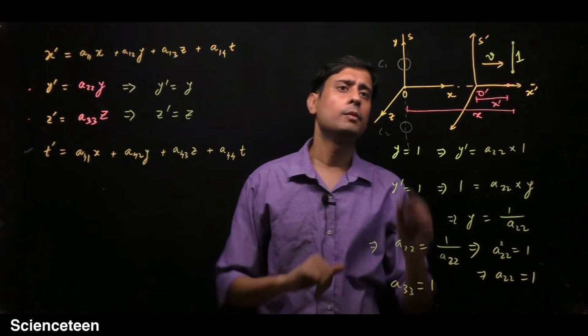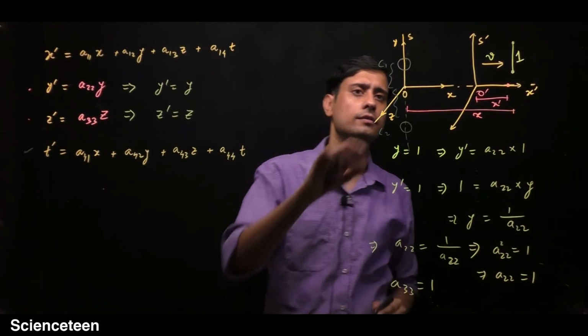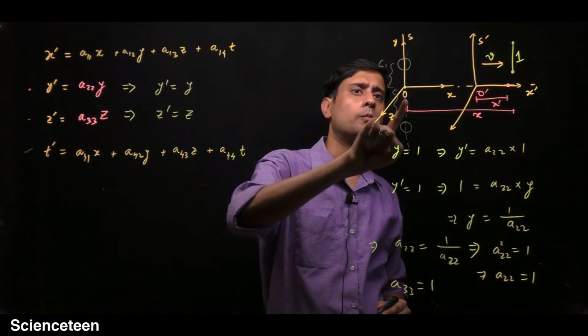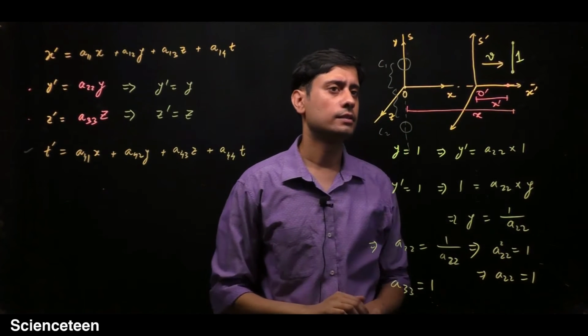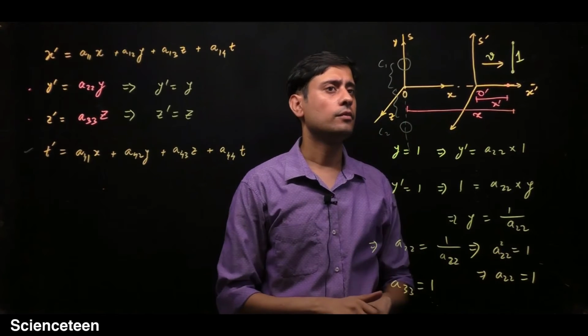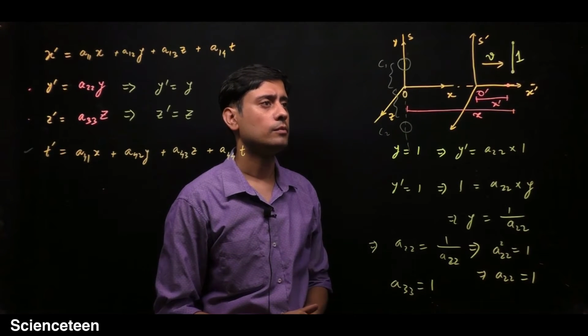These two clocks have been placed at an equal distance with respect to the origin in the positive y-axis and negative y-axis. So for these symmetrically placed clocks, they will measure the same interval of time.